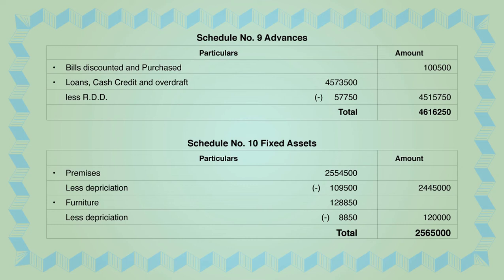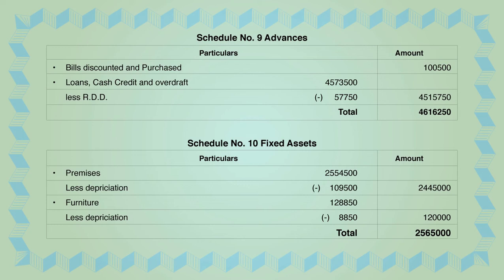The next schedule, schedule number 10, is fixed assets. We know that fixed assets consist of premises, furniture and any kind of computer equipment. You have to check in the trial balance if any fixed asset transaction is given, as well as any adjustment related to that.